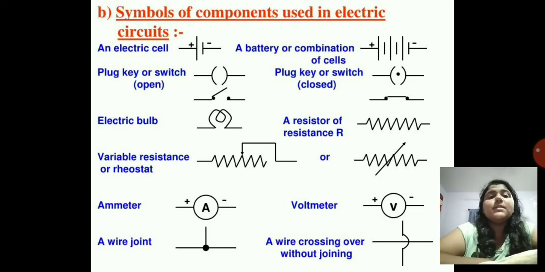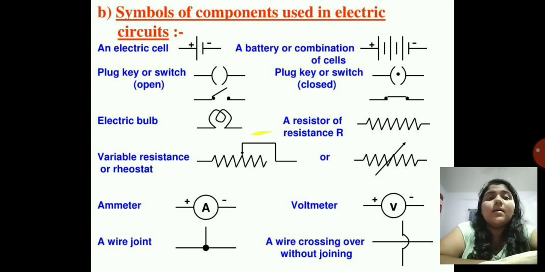Okay, so here are the symbols for the components which are used in the electric circuit. First one is the electric cell. Okay, electric cell, the battery or the single cell is denoted by plus and minus, that is the plus point and the minus point. Next is the plug or a switch. Here it is closed one, here it is open. Then there is an electric bulb.